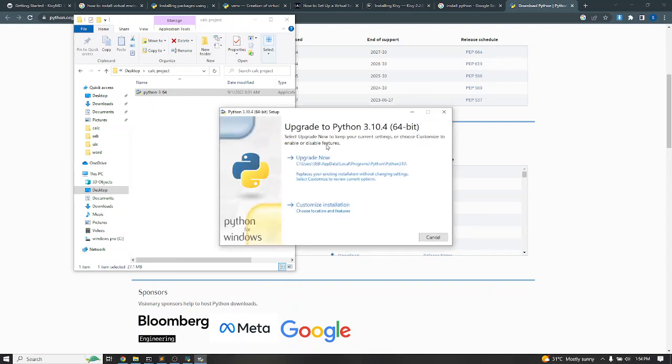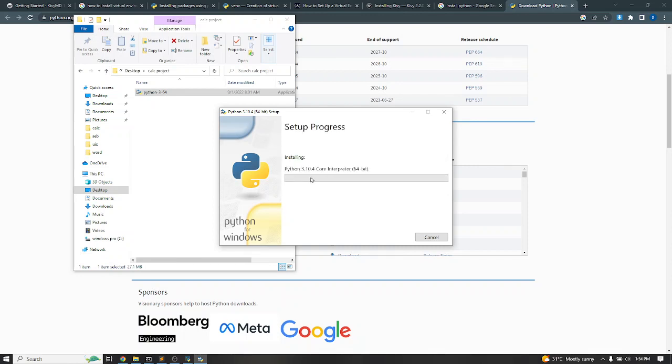All right, so here opens the Python wizard for us to install Python. If you have Python already installed, then you can just upgrade it. Or if you also want to do a custom installation, change location and stuff, you just do that. Let's just go by upgrade. Here it is asking me to upgrade. I don't think I want to do that, but let's see. So here it is installing Python, but because I have it already, I'll just cancel the process.